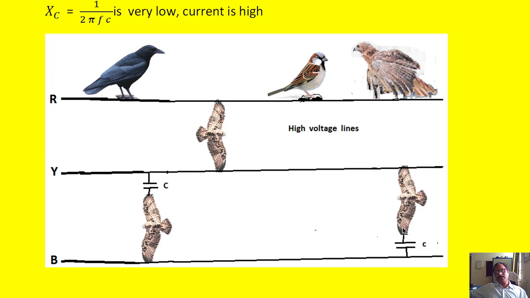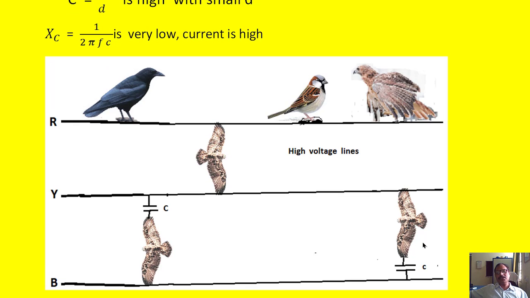Suppose the distance between this wing and the B phase is very large. In that case, the capacitance between this wing and the line is very low, because the capacitance formula is C equal to epsilon A divided by D. If the distance between this wing and the line is large, the capacitance will be very less.